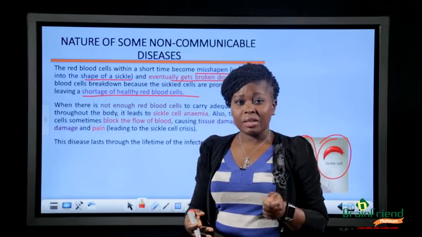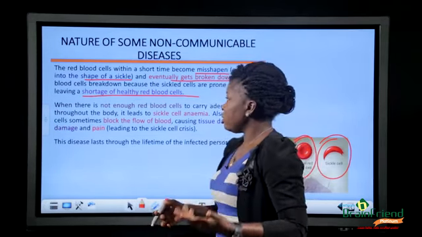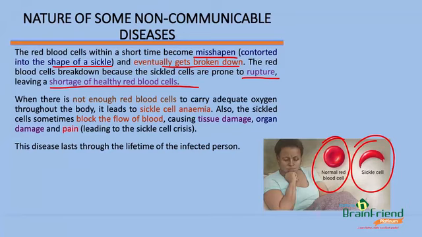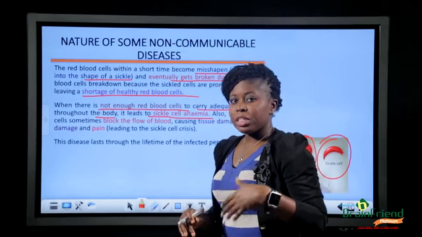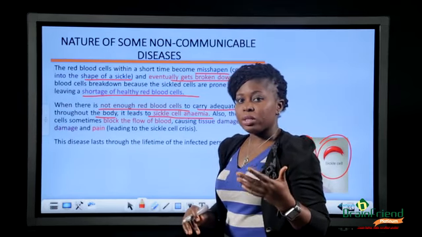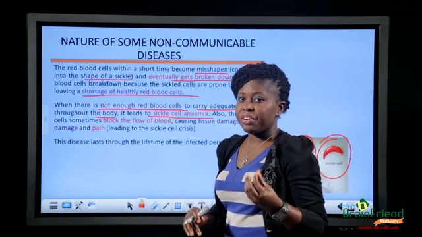A decrease in healthy red blood cells. Now, when there are not enough red blood cells to carry adequate oxygen throughout the body, it leads to sickle cell anemia. Because those sickled ones are always breaking down and dying off, the amount of healthy red blood cells in the body will be very, very little.